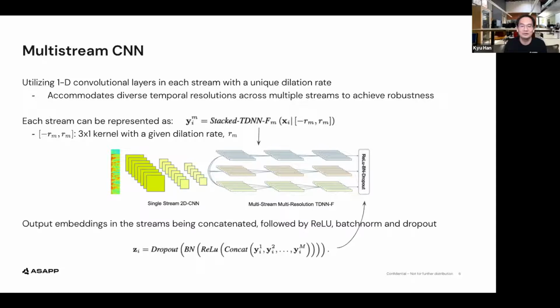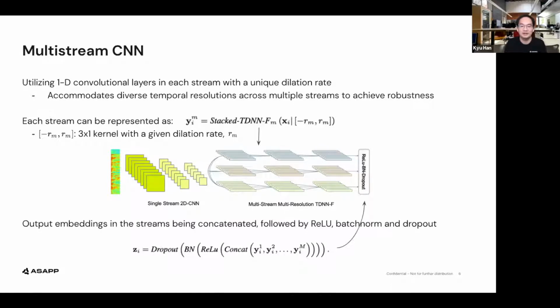The 1D convolution layers, here we use TDNN-F layers specifically, have their unique dilation rate, resulting in diverse temporal resolutions across multiple streams. Each stream stacks 1D convolutional layers up to 17 layers. At the end, the output embeddings in the streams are concatenated and go through ReLU, batch-norm, and dropout.